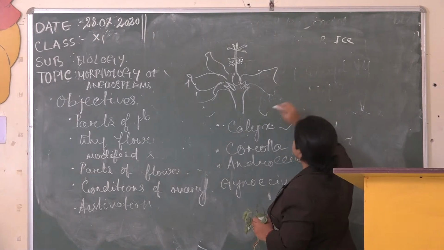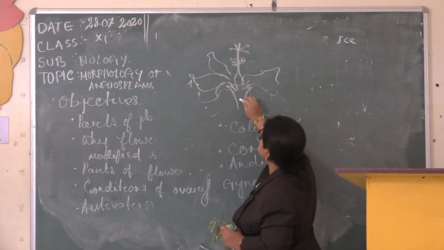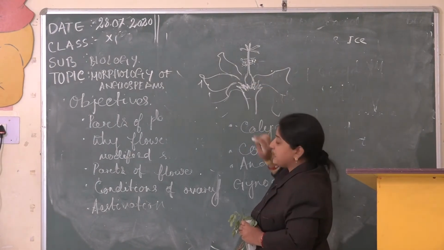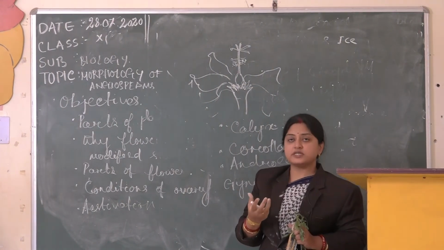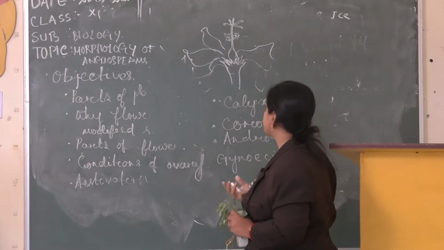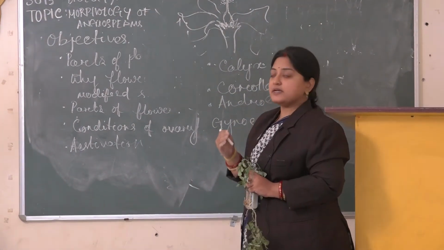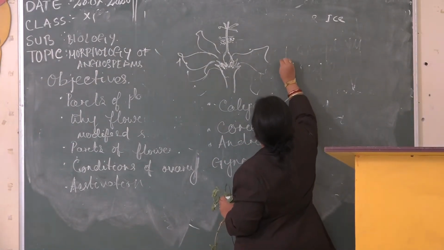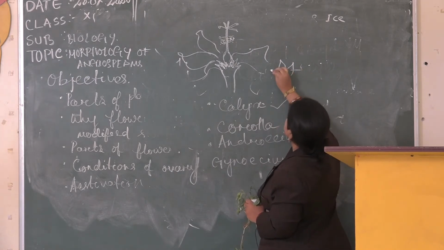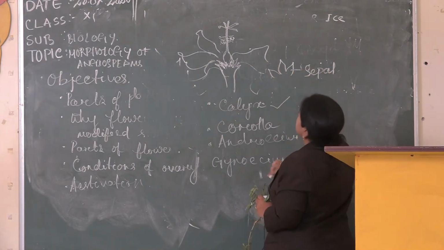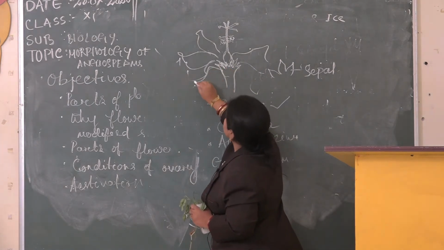See, in case of this hibiscus flower, the green colored portion, which is somewhat leaf like in nature, which holds the flower in bud condition or supports the flower, is known as your calyx. Then each individual unit of calyx is known as sepal.